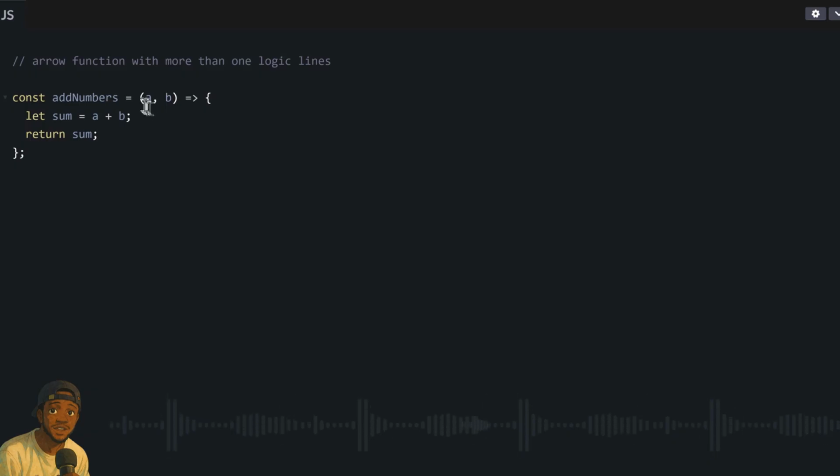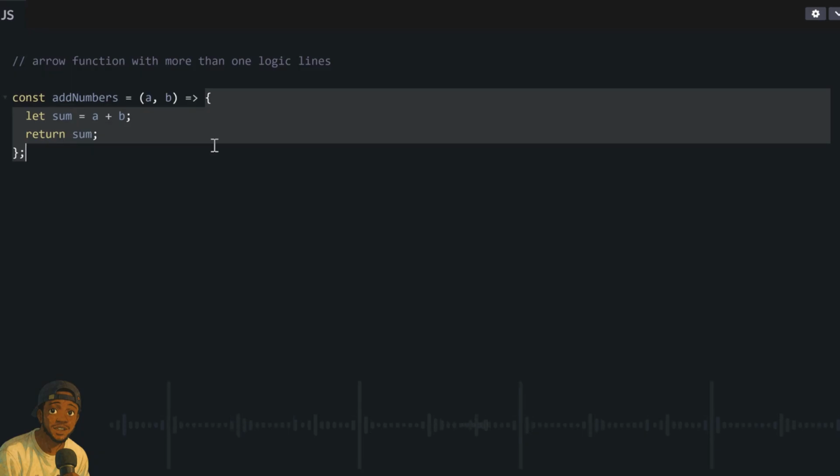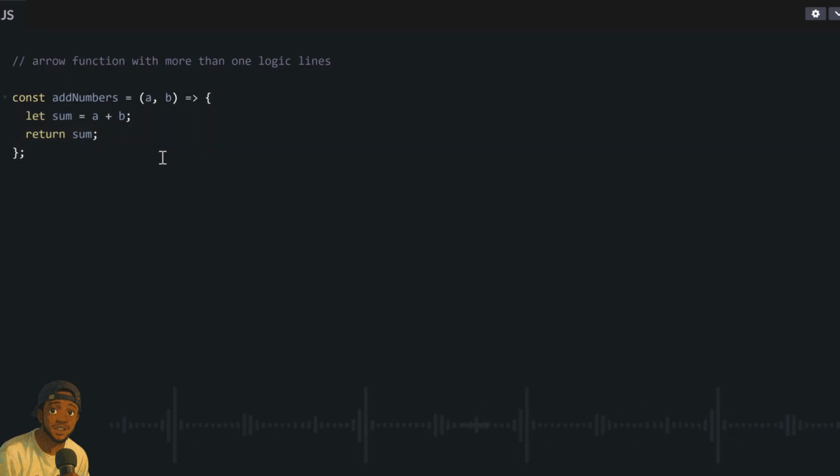Then we equate them directly to the bracket taking the argument of our function. Then we write the arrow. Now, since this is now a multi-line function, we have to write our curly braces and then write our logic as usual within the arrow keyword. Arrow functions are very simple if the parameter, that is the argument, is now 1.